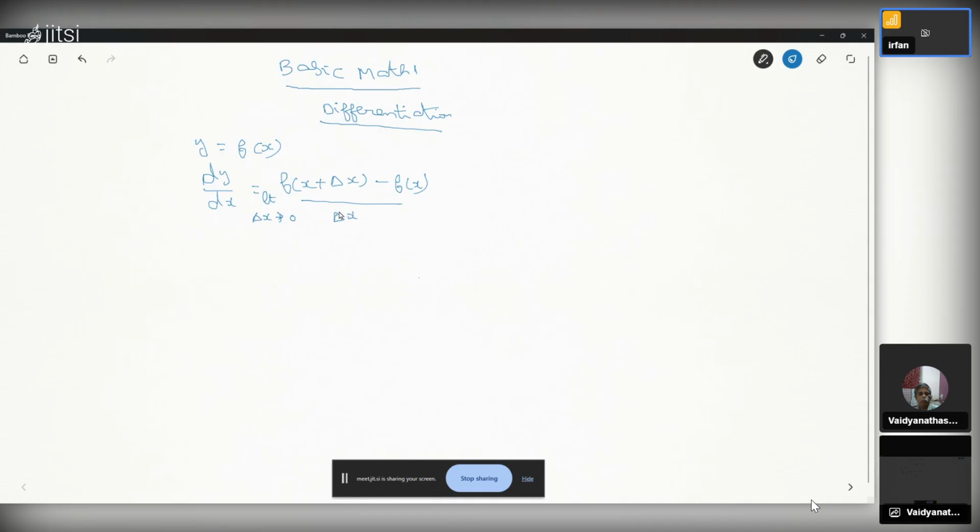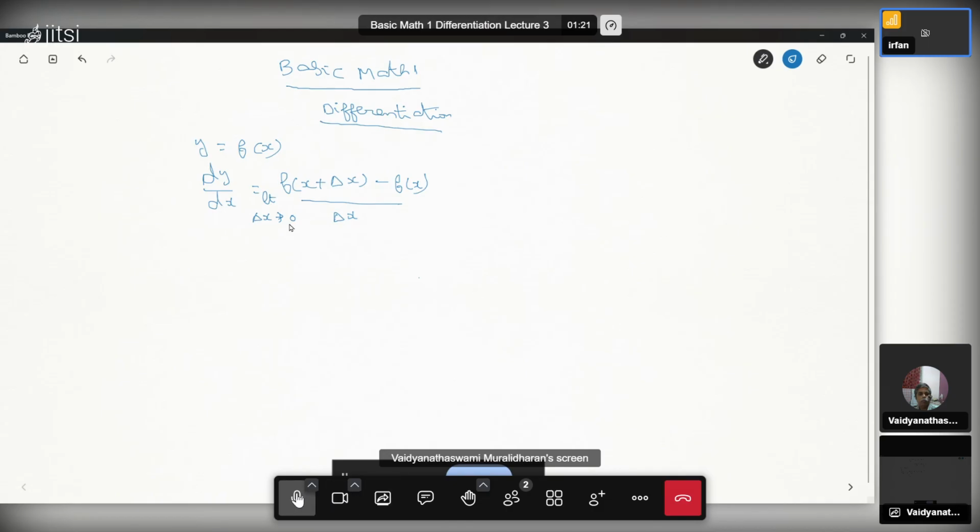Limit delta x tends to 0, f of x plus delta x minus f of x divided by delta x. This delta x should be very, very small. It should tend towards 0. That limit should exist also.